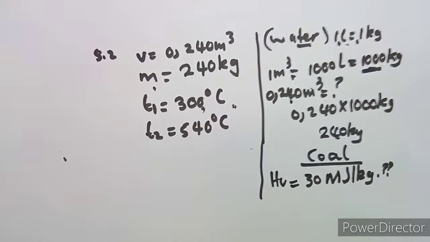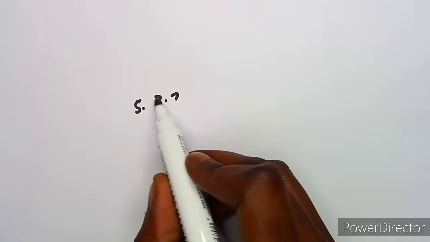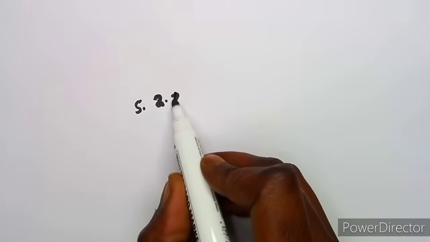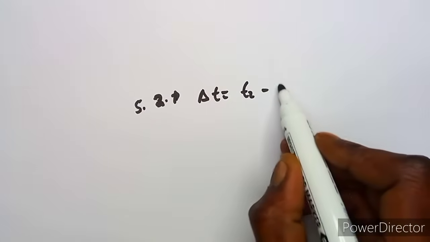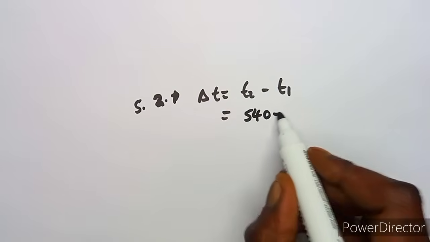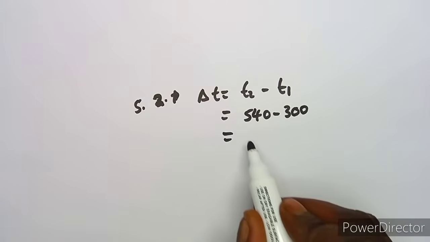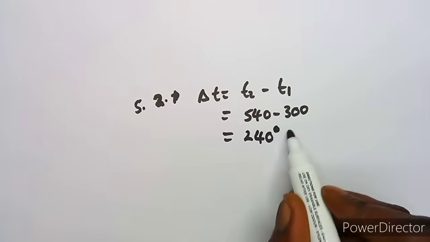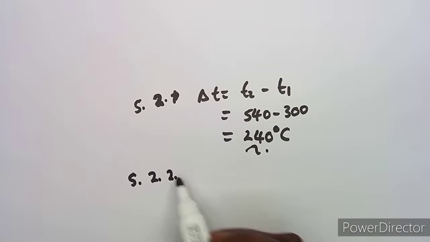All right, anyways, the first question is just to calculate the change in temperature, guys. The change in temperature is simply T2 minus T1, which is on 5.2.1. So T2 minus T1, 540 minus 300. These are in degrees Celsius, so we obtain our answer as 240 degrees Celsius. All right, that's it, guys. We move on to 5.2.